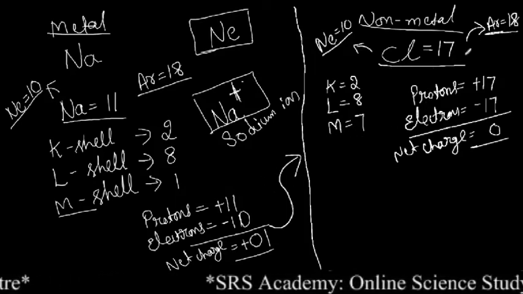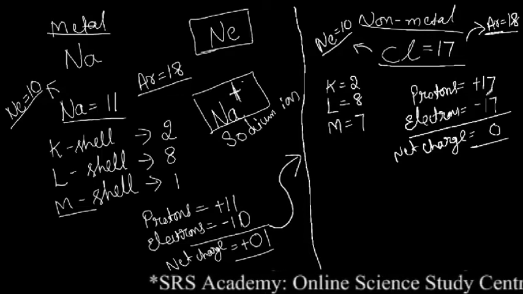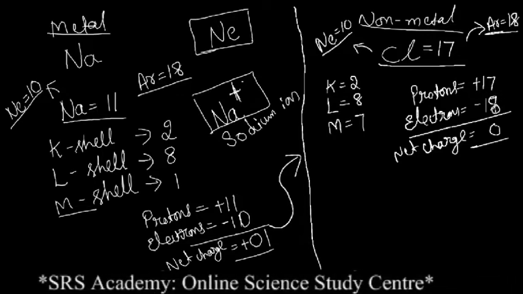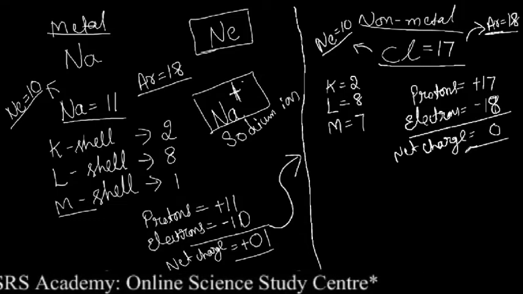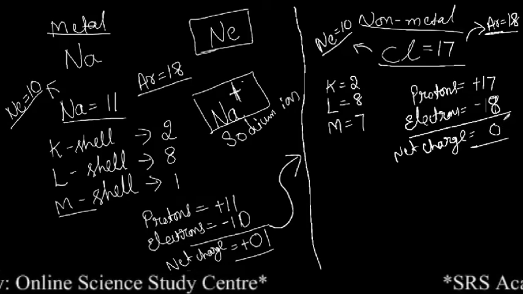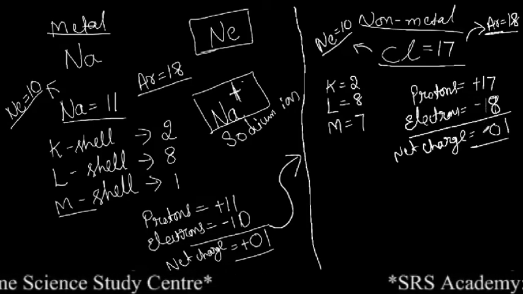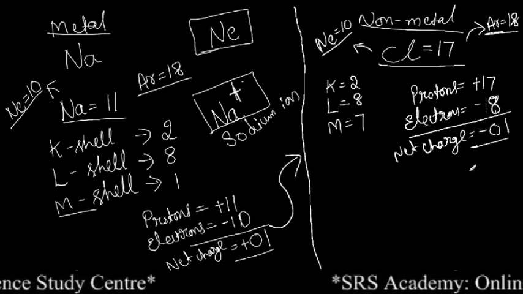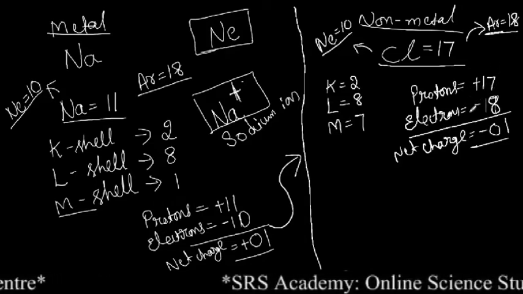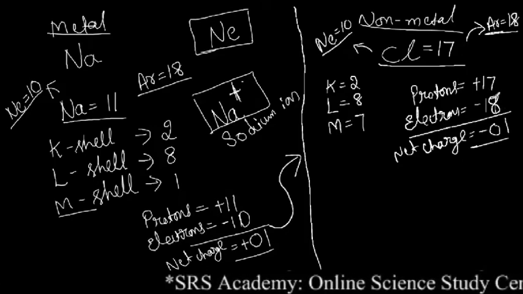So when the chlorine gains that 1 electron, the number of electrons, instead of 17, will become 18. Now tell me, what is the net charge? So the net charge will be 1. But what is the sign here? It is minus. That means compared to positively charged protons, negatively charged electrons will be more in number.